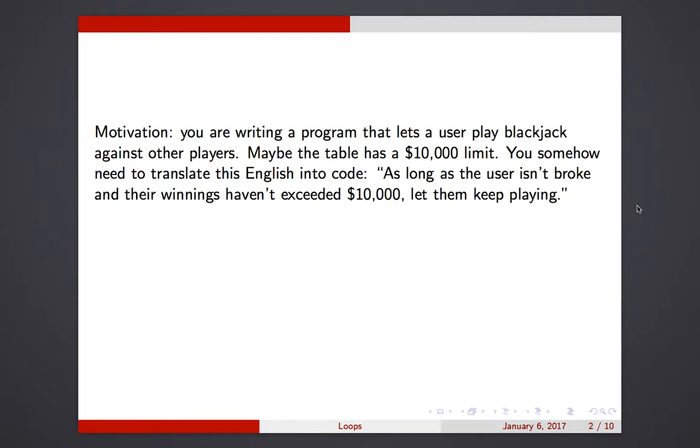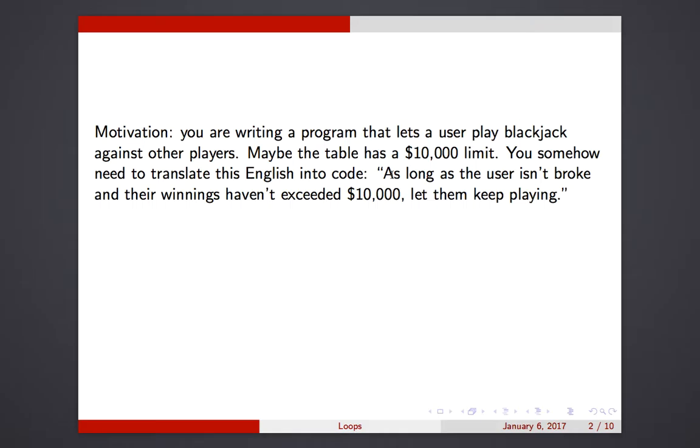So to motivate what they do for you, consider a program like this. You're playing blackjack and the table has a limit of $10,000. In other words, once you win $10,000, you can't keep playing. The table will only pay out 10 grand. Also, of course, if you go broke, you are done. So we need to somehow translate this English into C++.